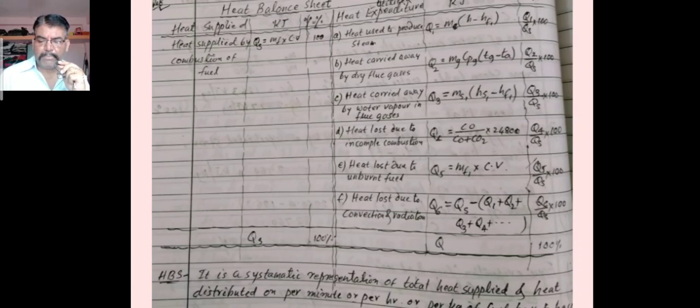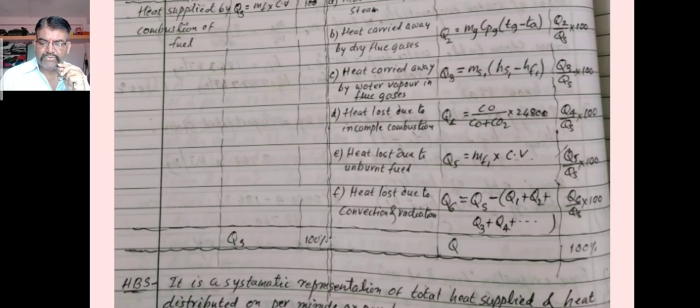Now factor B, heat carried away by the dry flue gases. The formula is Q2 equal to mg into cpg into bracket Tg minus Ta. mg is the mass of gas, Cp is the specific heat at constant pressure of the gas, Tg is the gas temperature, and Ta is the atmospheric temperature, also called ambient temperature. Now the third factor is heat carried away by the water vapor in flue gases.